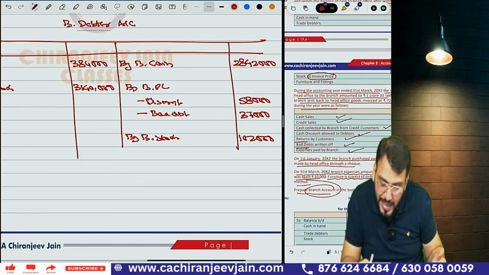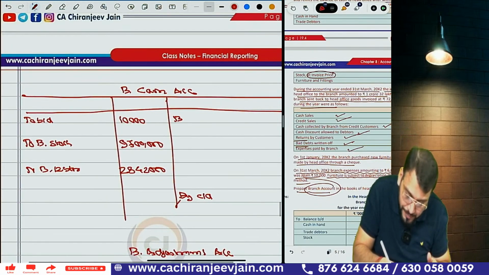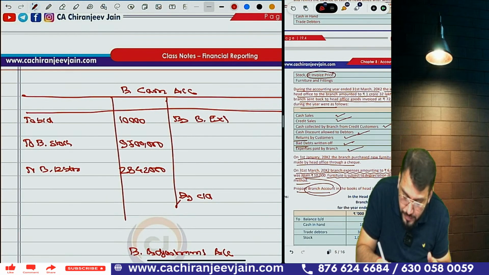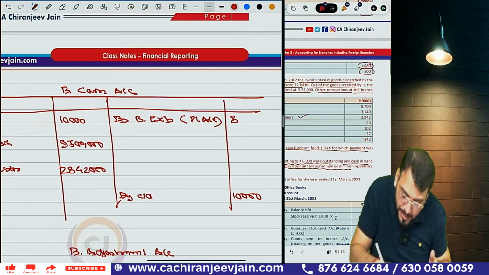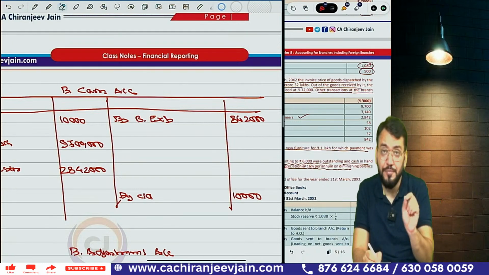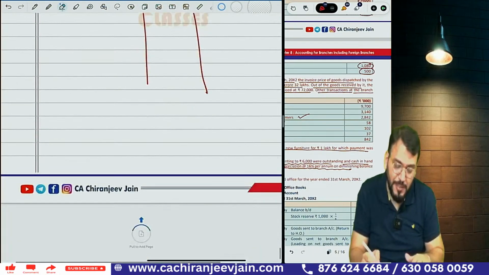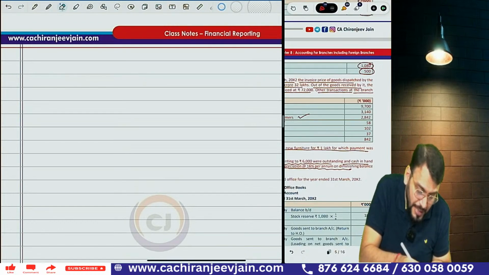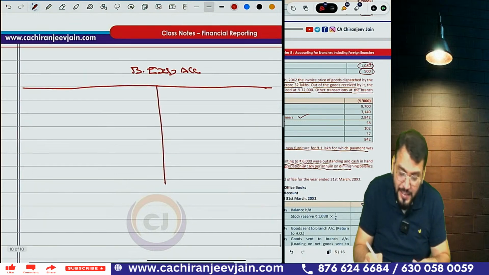Then expense paid by branch. So your branch cash will decrease. You write on branch cash by branch expense, and that will be transferred to PL account. Yes or no? Expense is what? 8,42,000. Or better, you prepare one branch expense account because there is one outstanding expense also. Correct? So I will explain how to prepare branch expense account. Suppose they ask you to prepare branch expense account. With this I am also explaining other accounts.